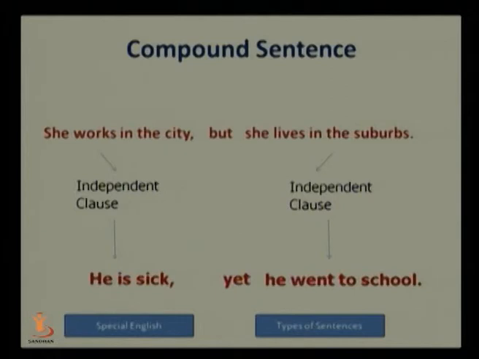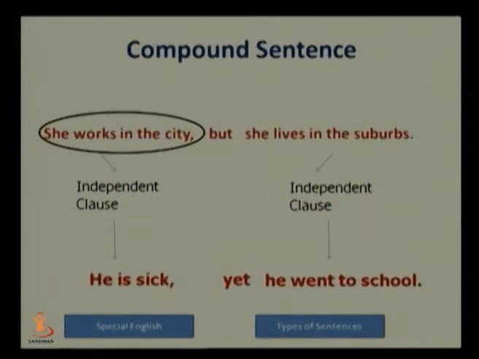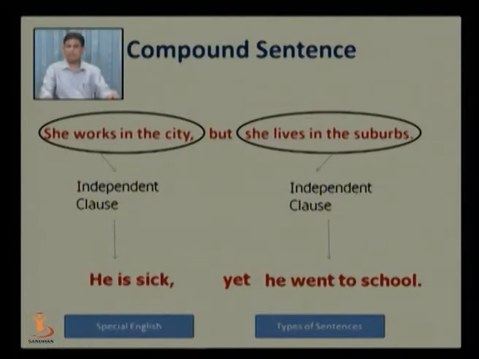You can see here two more examples. For example, she works in the city, she lives in the suburbs. These are the two independent clauses and they are connected with but, which is called a coordinating conjunction. So she works in the city but she lives in the suburbs. So here two independent clauses are joined with one coordinating conjunction, and that is but.